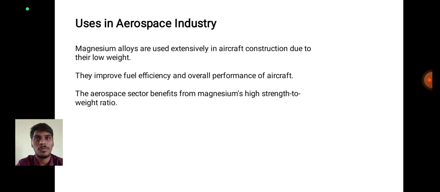Uses in the aerospace industry. Magnesium alloys are used extensively in aircraft construction due to their low weight.